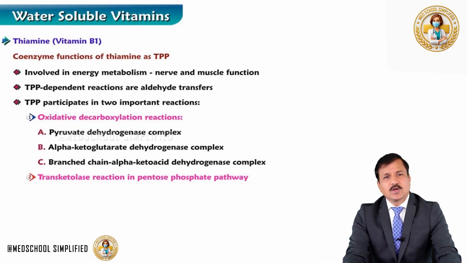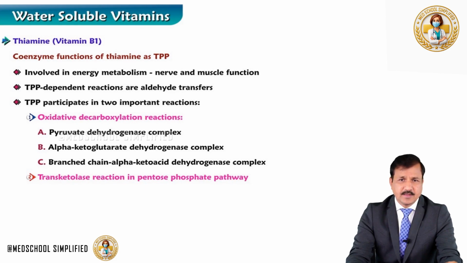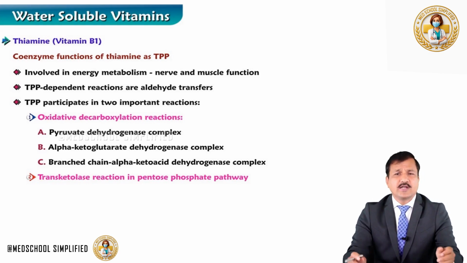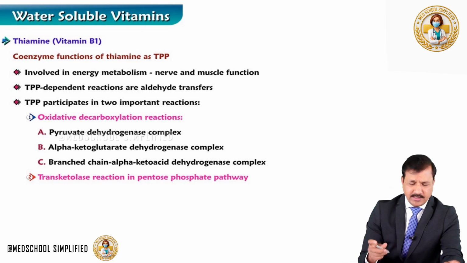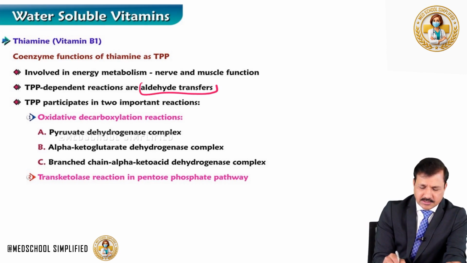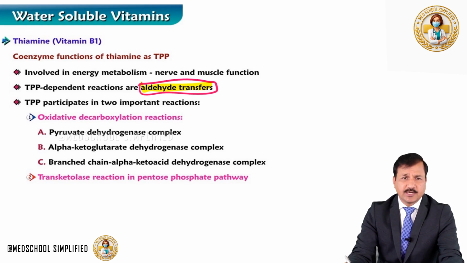Now, coming to coenzyme functions of thiamine as thiamine pyrophosphate. There are hundreds of enzymes in our metabolic pathways which need thiamine pyrophosphate as the coenzyme. TPP is required as a coenzyme for the enzymes involved in energy metabolism, nerve and muscle functions. And most importantly, thiamine pyrophosphate dependent reactions are aldehyde transfer reactions. Make sure you remember that. Aldehyde transfer reaction, that's where thiamine pyrophosphate is participating.